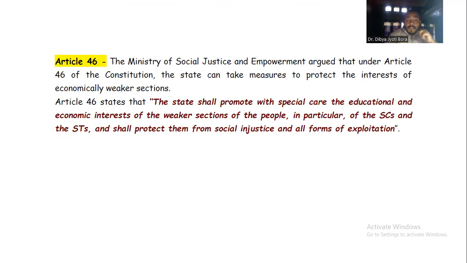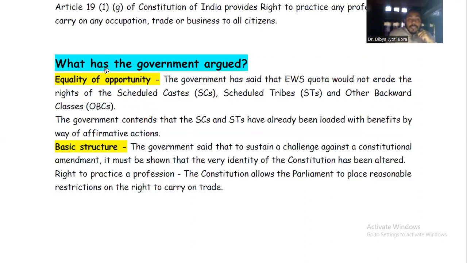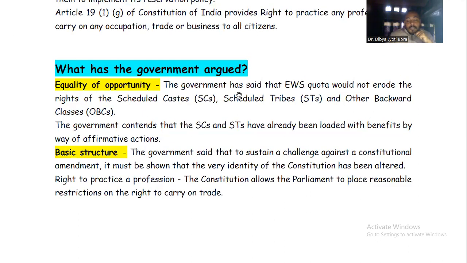So the Ministry of Social Justice and Empowerment is coming up with this argument that, as we have already been given that power under Article 46 to protect the interests of the economically weaker sections, EWS is that particular tool with the help of which we can protect their interests. Okay, so these are the arguments from the government side to stand with this EWS quota.